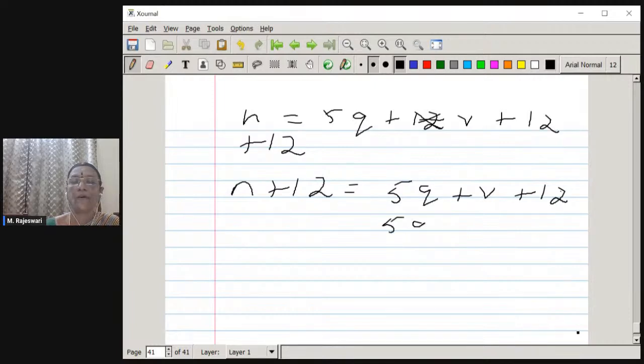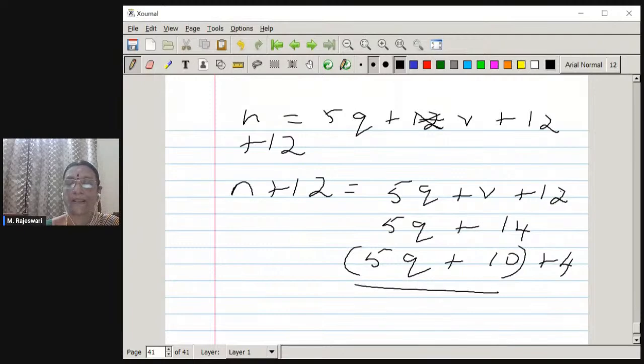You will get 5q plus 14. So this 14 can be broken as 10 plus 4. So this is a multiple of 5, this is a multiple of 5. So obviously n plus 12 is not divisible by 5.